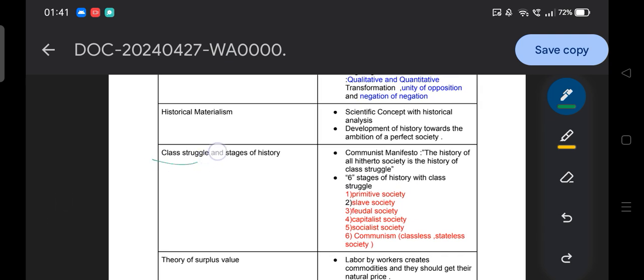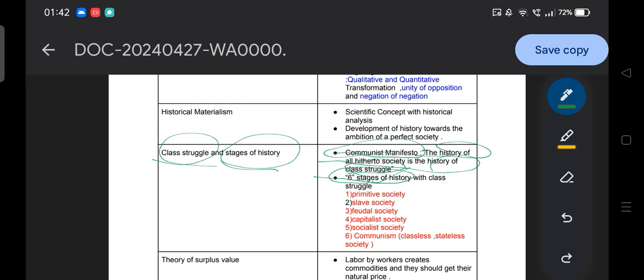Then, moving to the next topic, class struggle and the stages of history. The idea of class struggle is found in the Communist Manifesto, where he says that the history of all hitherto existing society is the history of class struggle. That means, guys, that class struggle can be observed in every society in history. And he classified six stages of history with class struggle. They did a study of the six stages of history.